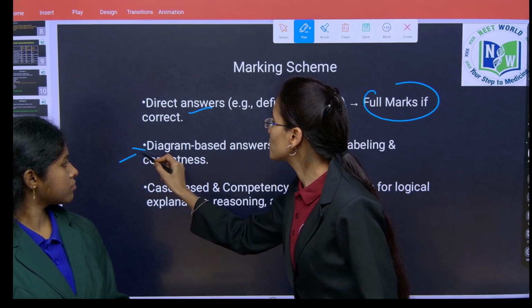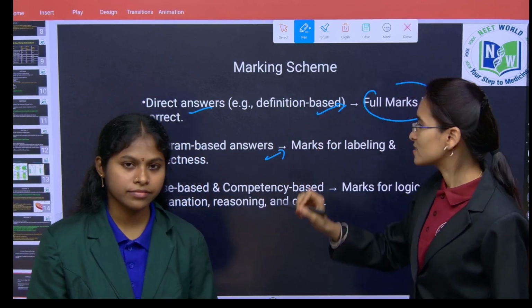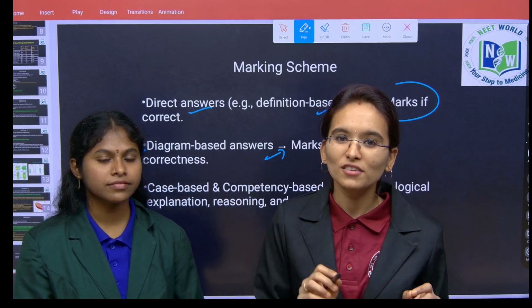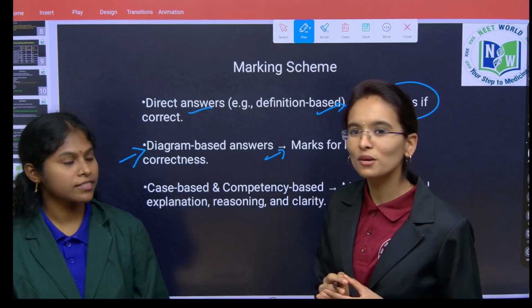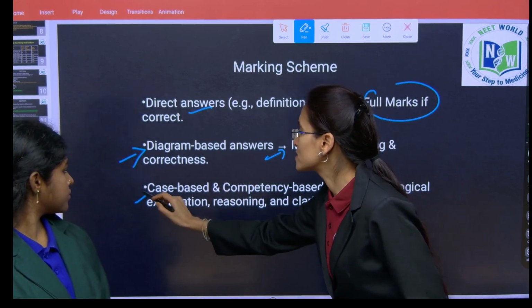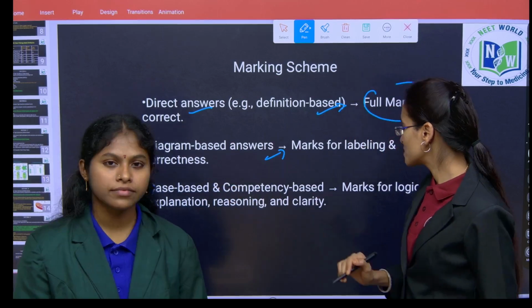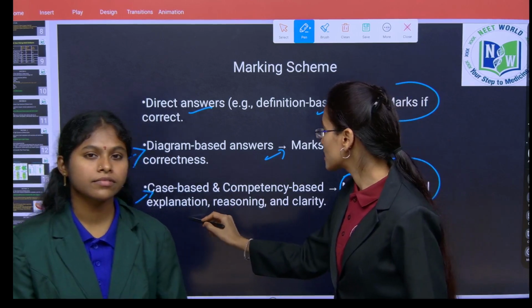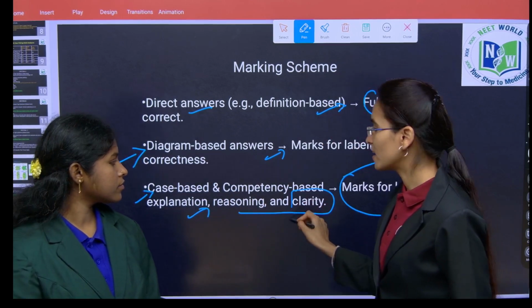Next, coming towards diagram based answers. After drawing the diagram, if you label the parts whatever you have drawn, you can score full marks, children. And next, coming towards case based and competency based questions. Here, marks are allotted for logical explanation, reasoning, and clarity.